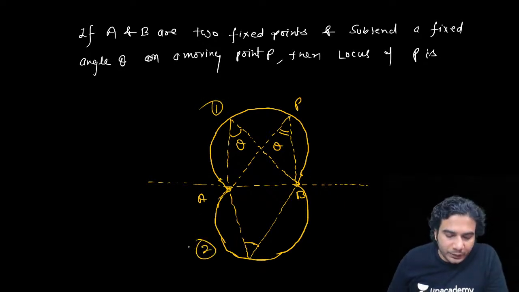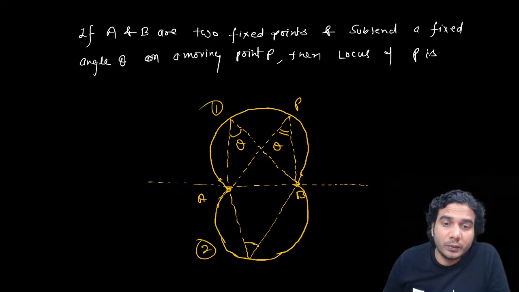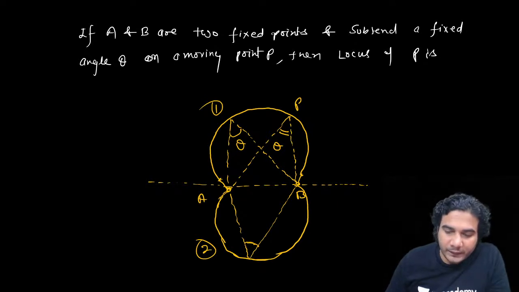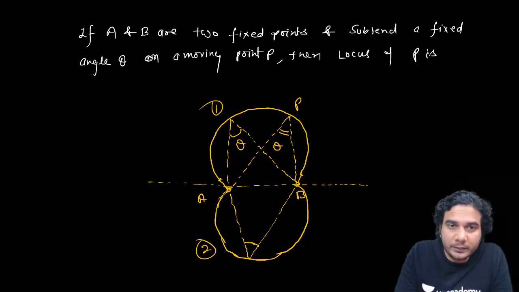P can be anywhere on these two arcs. Both will be major or both will be minor. This is again a very important point, and it becomes a very important point in complex numbers also.